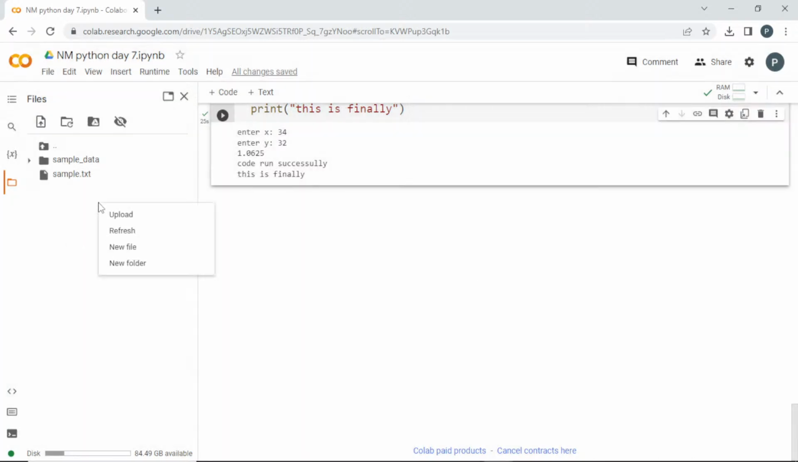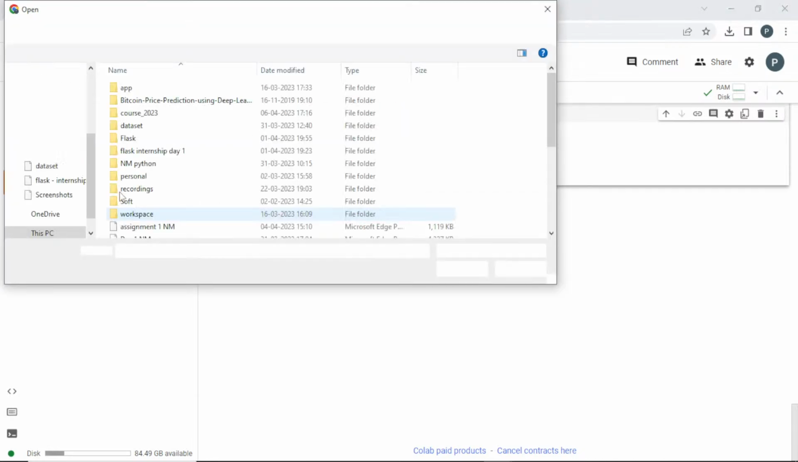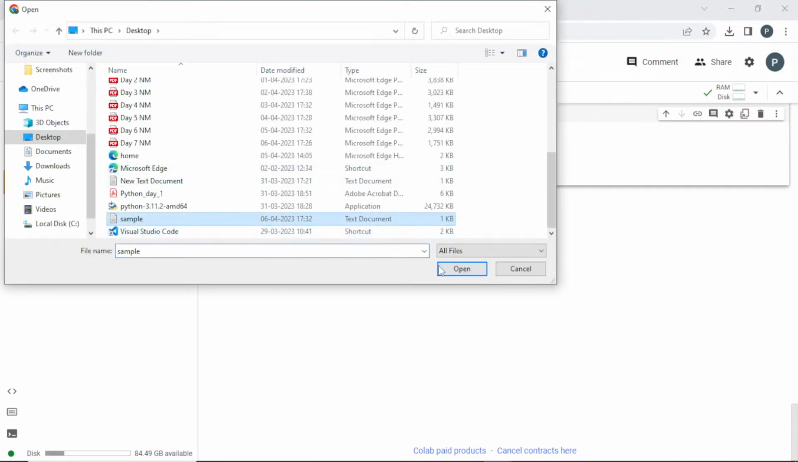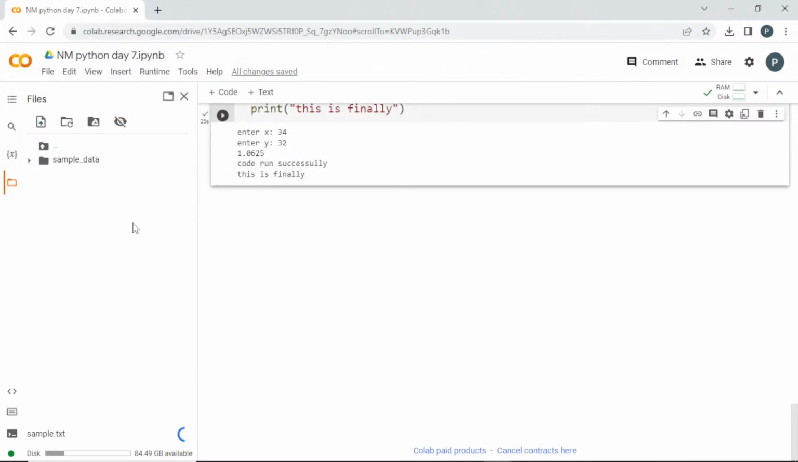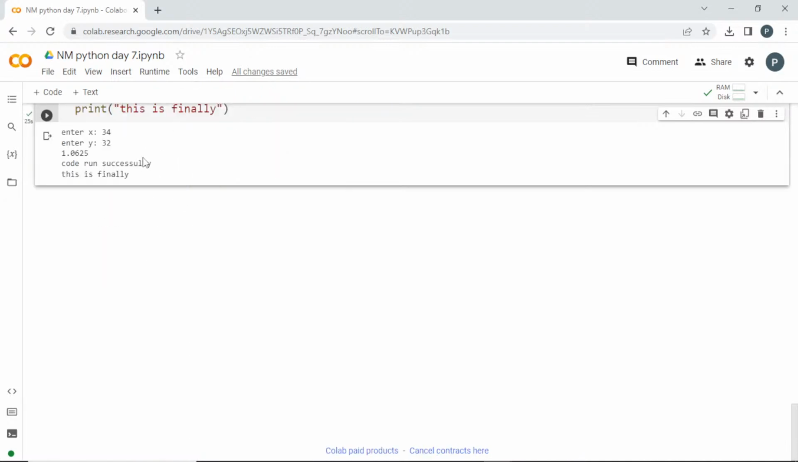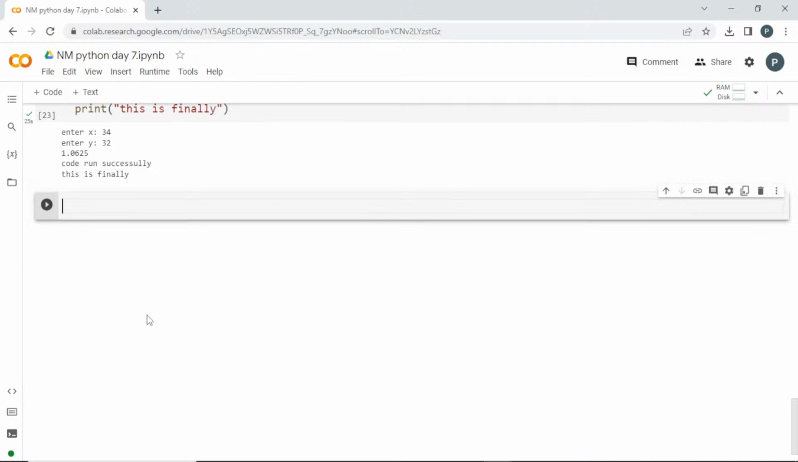If you want to use any of your files in this Colab, right click here and click the upload option, and there select the file. I'll click this sample and click open. It is going to load. Once you have that, if you want to copy the path, you can click these three dots and copy the path. Below that, I'll create a file.